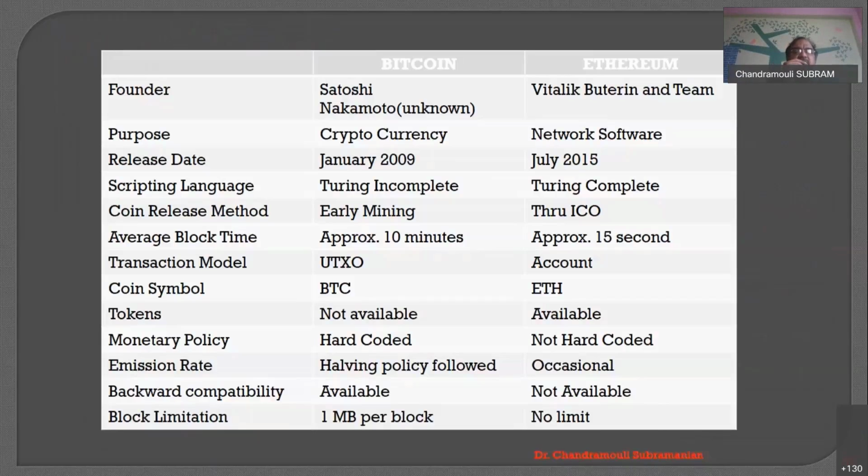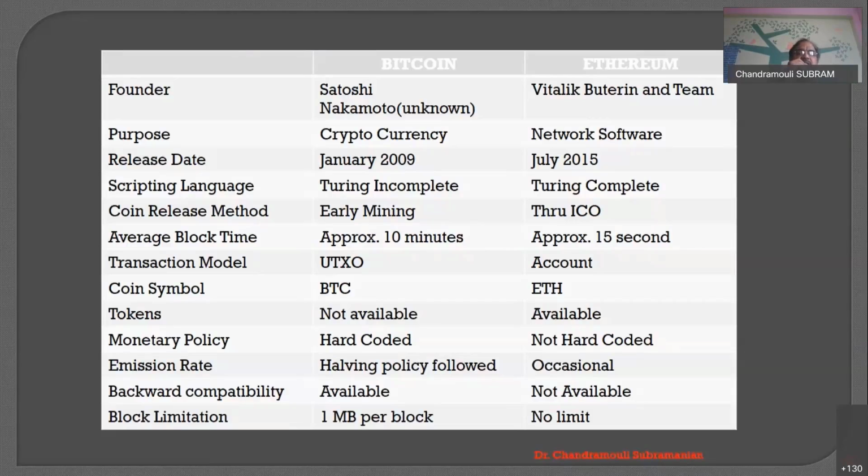And before ending the session on the types of blockchain, going to the questions: Bitcoin and Ethereum are the very famous blockchains, I mean, cryptocurrencies. The founder of Bitcoin is Satoshi Nakamoto, and Vitalik is the Ethereum founder.